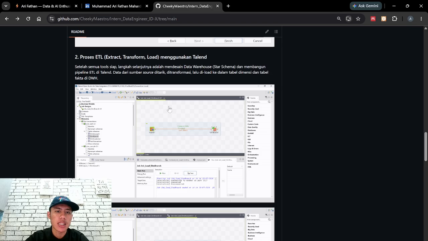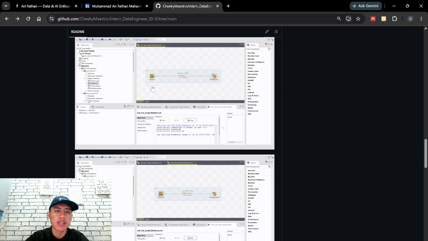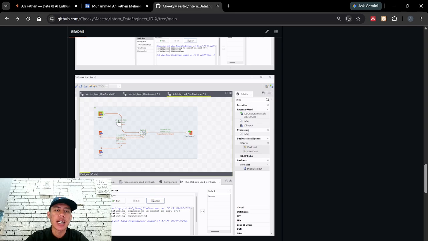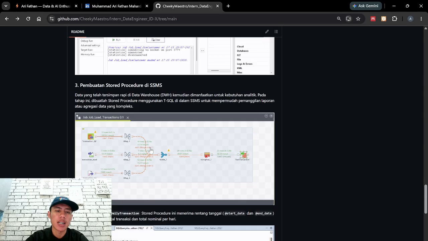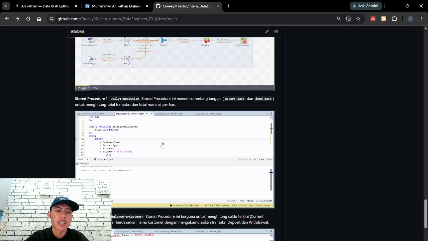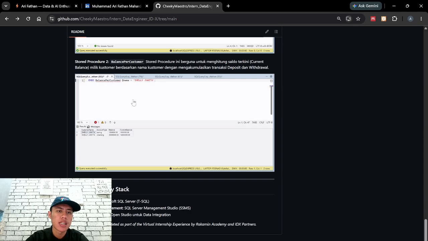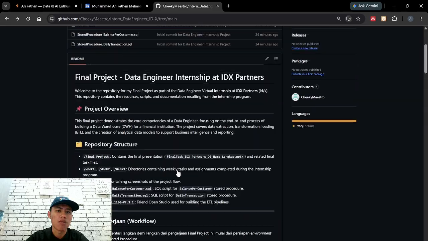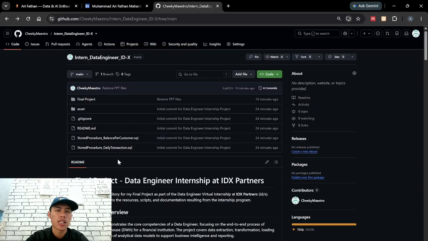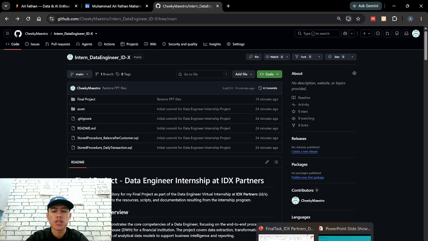After that, the ETL process is the easy one, because it's just from the source or input to the output. And this one is the quite challenging one and the hardest part. And after that, the store procedure and the balance per customer. And we can see in here the technology stack I use, how the flow is, and the assets and the final project PowerPoint too.